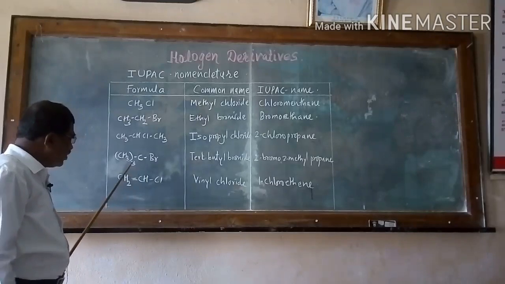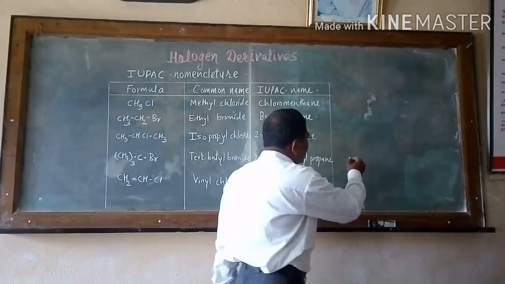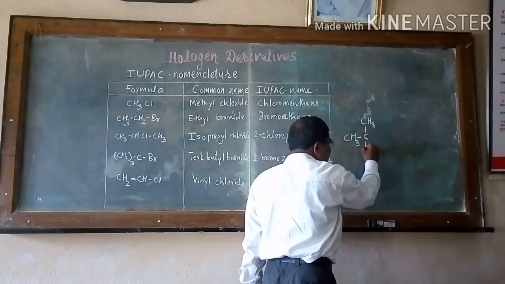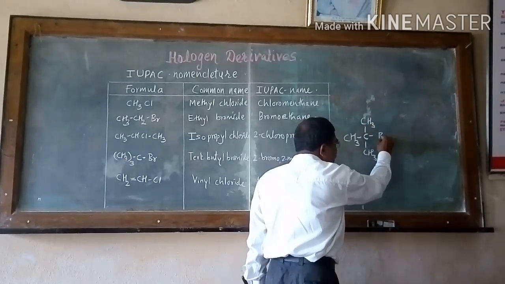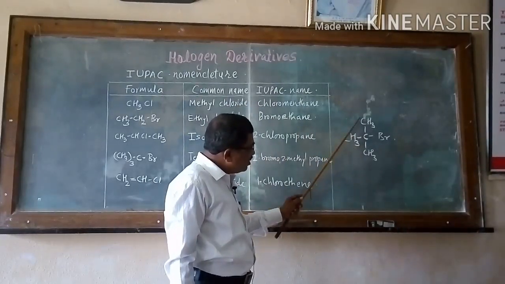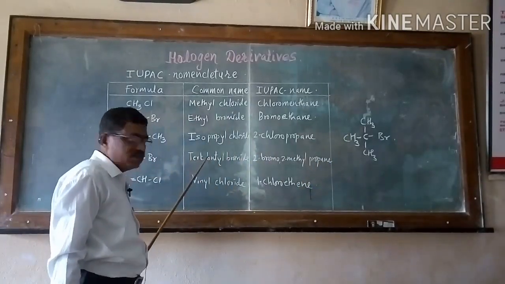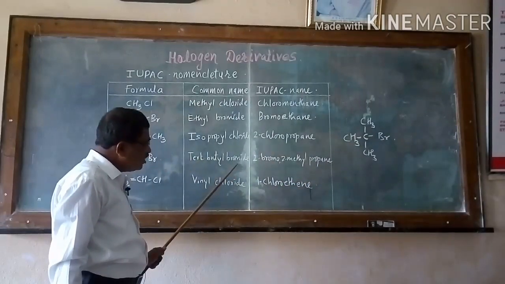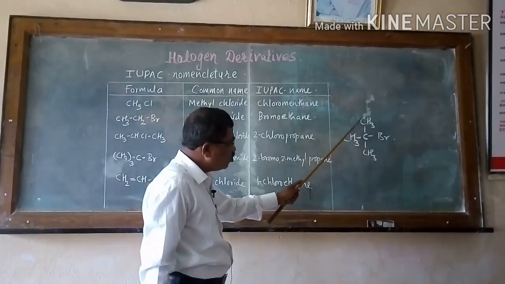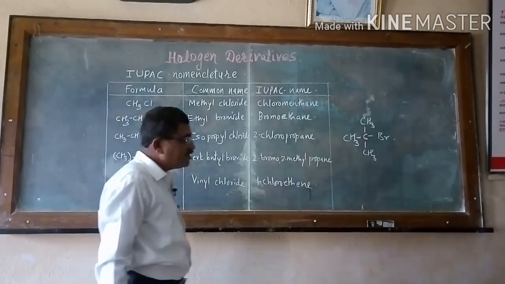The next example I have written here, (CH3)3CBr. I am writing the example once again in simpler form, that is CH3, CH3, CH3 and Br. You know the 3-degree carbon. This carbon is attached with 3 other carbons, 1, 2 and 3, hence it is called tertiary. It is a 3-degree carbon bonded with bromide. The common name is tertiary butyl bromide. Why butyl? 1, 2, 3 and 4 carbons are called butyl. Tertiary butyl bromide. Now the IUPAC name.